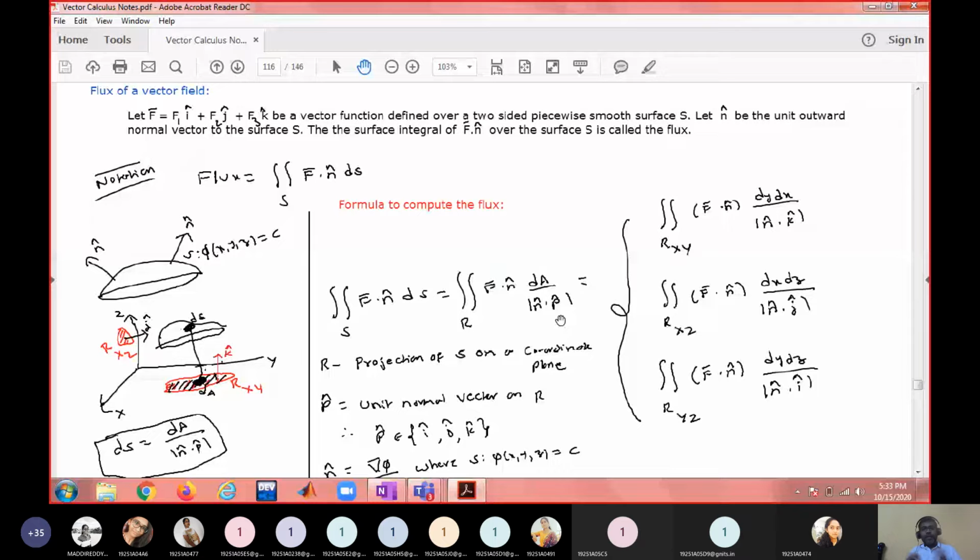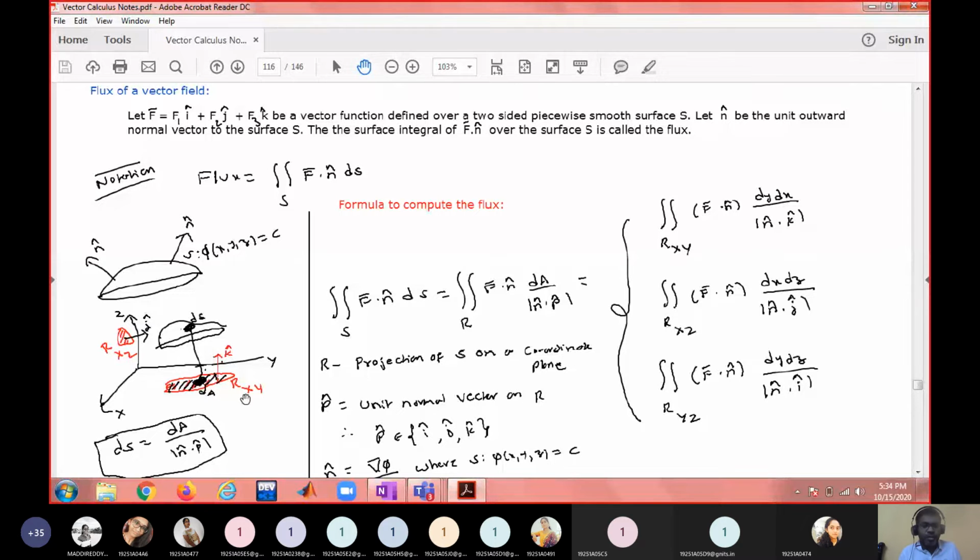Either it should be above the xy plane or below it. If it is both above and below, find the integral above the xy plane separately, below the xy plane separately, then add. So the location of the surface, the kind of surface, and its projection are all important. Unless you visualize the surface three-dimensionally, it is not possible to find the surface integral correctly.